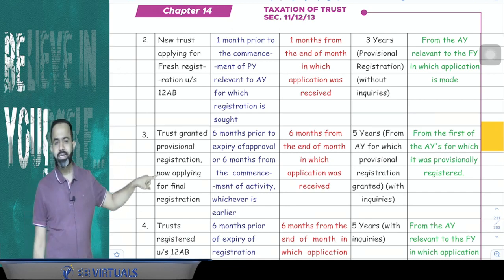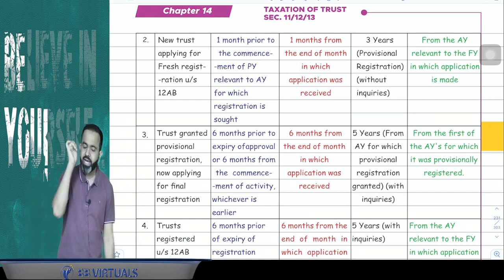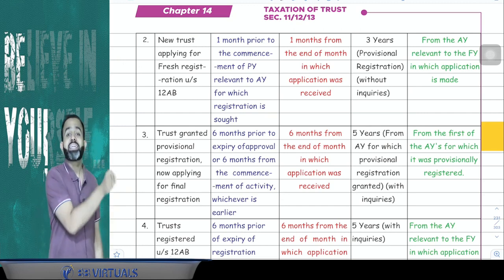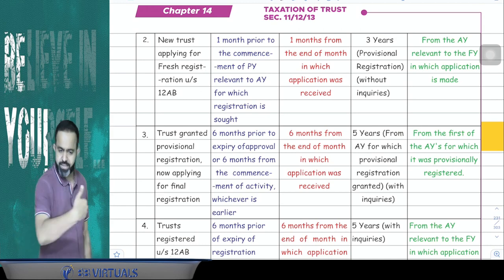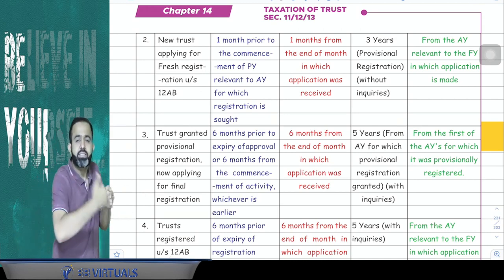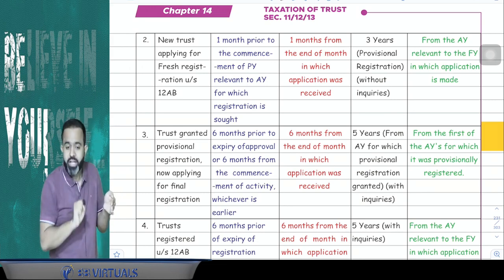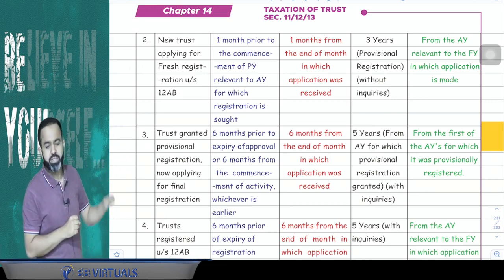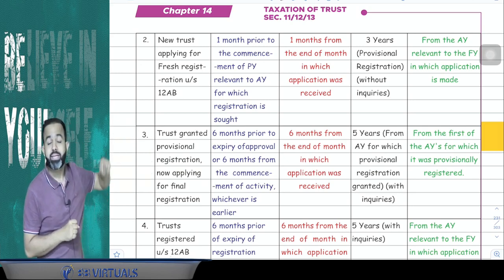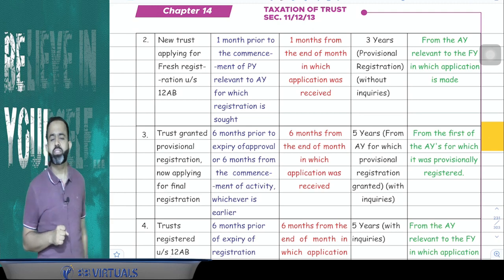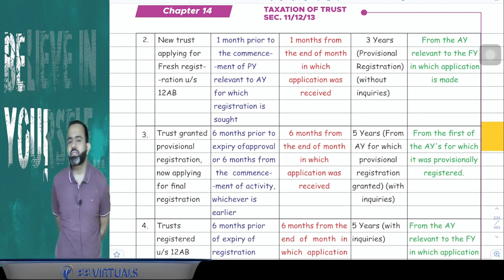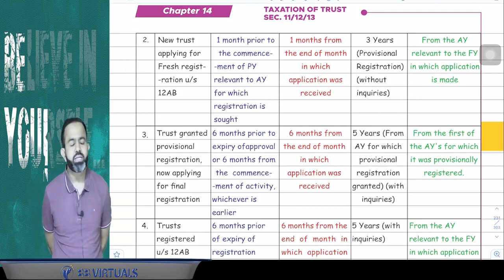Here the lawmaker says that the trust has to apply for final registration either within 6 months from the date on which the activity is started, or at least 6 months before the expiry of the provisional registration, whichever is earlier. Within that earlier time, the trust has to make an application for the final registration.